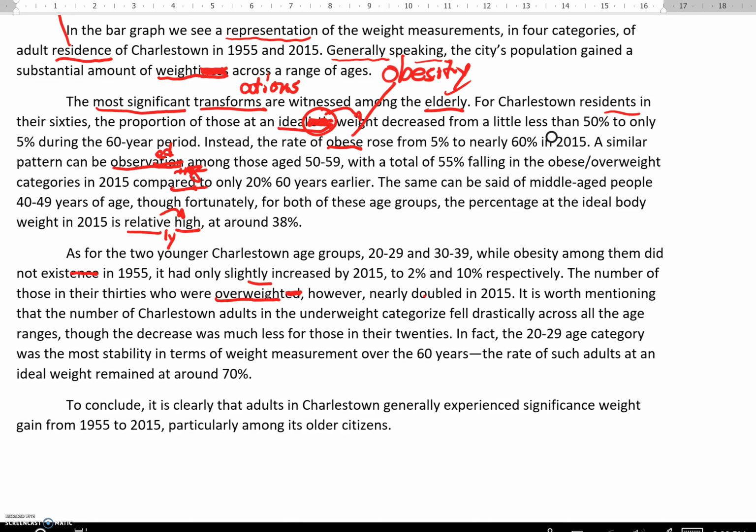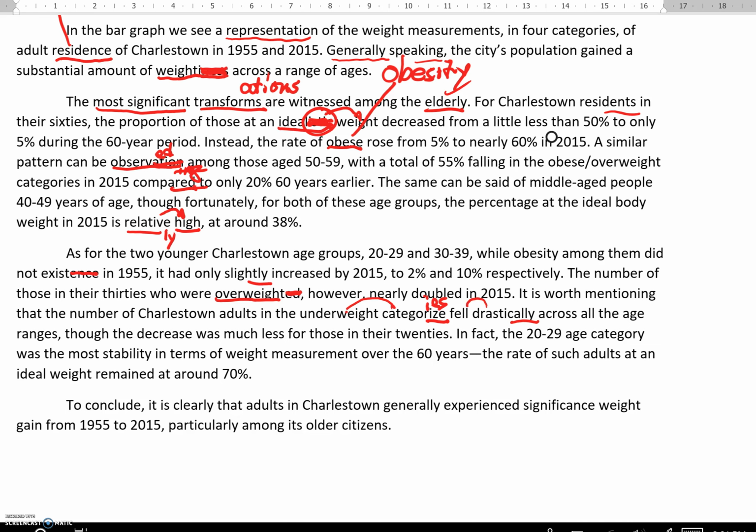It is worth mentioning that the number of Charlestown adults in the underweight categories. Maybe another spelling mistake. I-Z-E is a verb ending. But in this case, you might see that this is an adjective, underweight, and we need a noun. So categories, R-I-E-S. In the underweight categories, fell drastically, good, adverb after a verb, across all the age ranges, though the decrease was much less for those in their 20s.